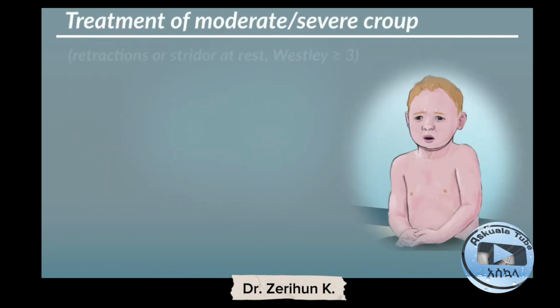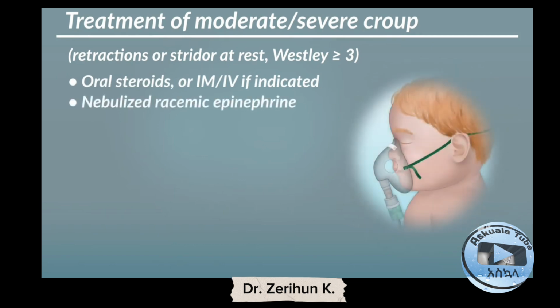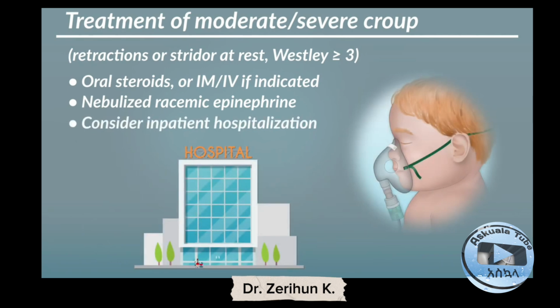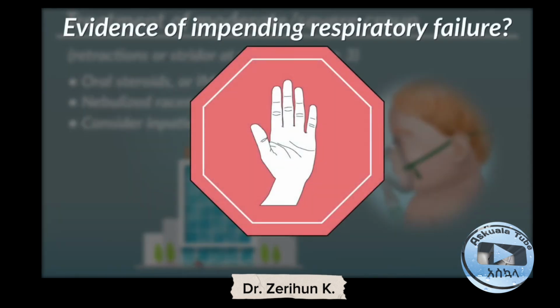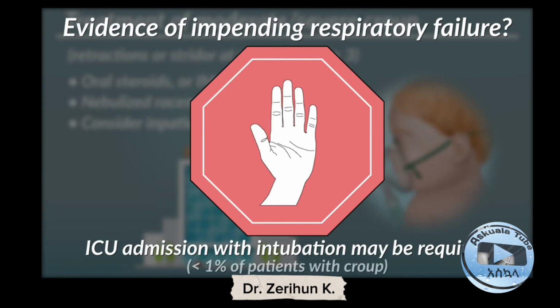In the case of moderate and severe Croup, if the Westley score is greater than 3, we can give oral, IM or IV steroids. We can nebulize racemic epinephrine. Consider inpatient hospitalization if the treatment fails after 1, 3 or 4 times. If there is evidence of impending respiratory failure, ICU admission with intubation may be required.